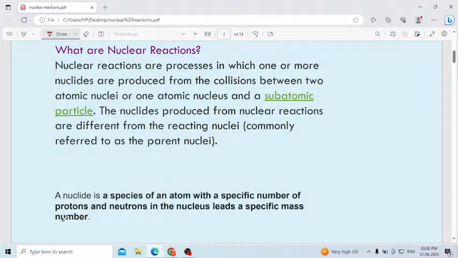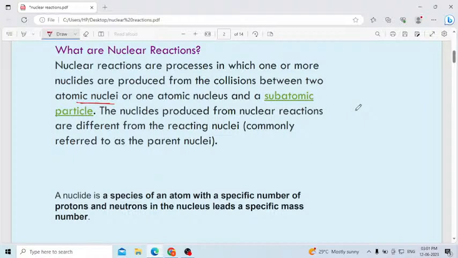Nuclear reactions are processes in which one or more nuclides are produced from the collision between two atomic nuclei. When the nuclei of two atoms collide, or one atomic nucleus and a subatomic particle collide, you know, subatomic particles are protons, neutrons, electrons. Then we will get a new atom.